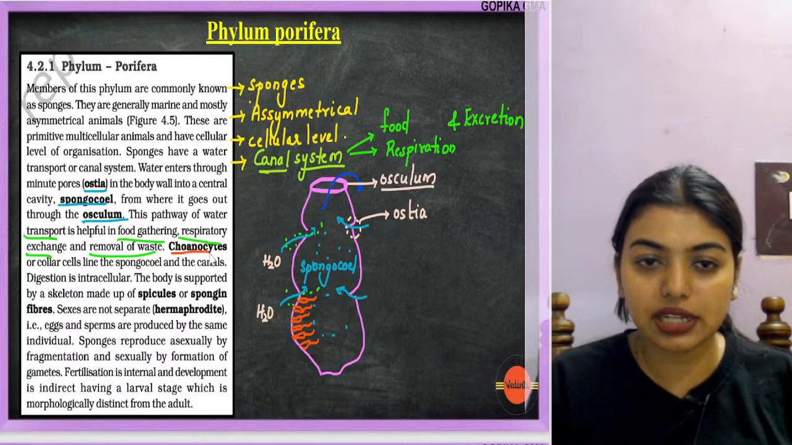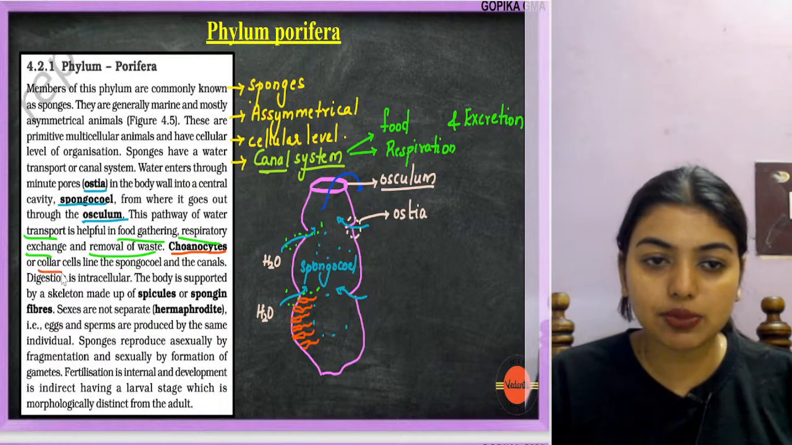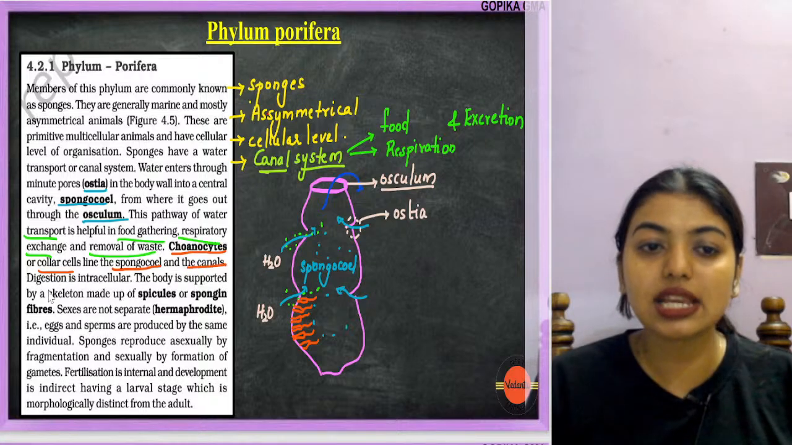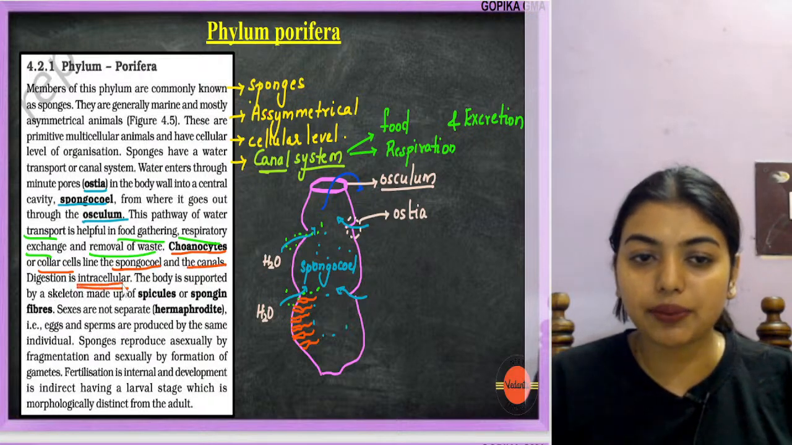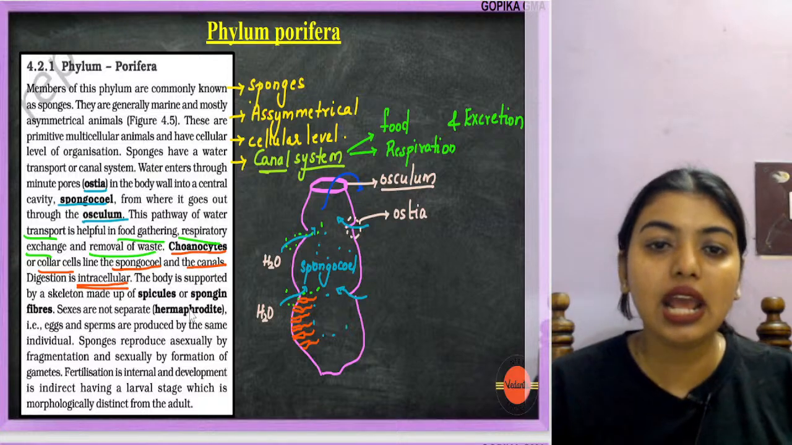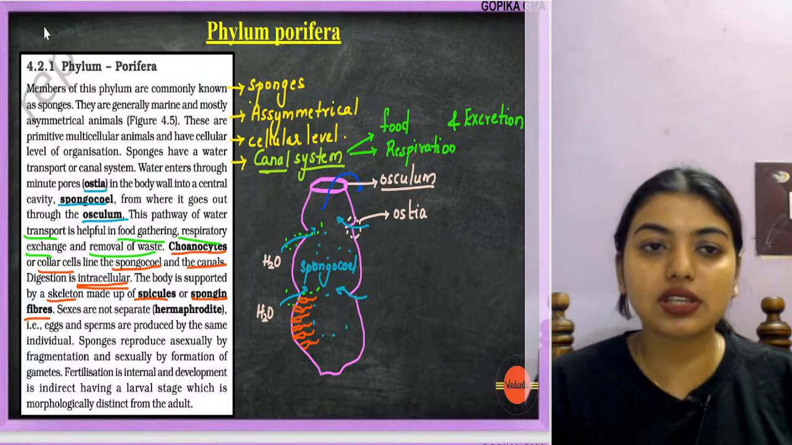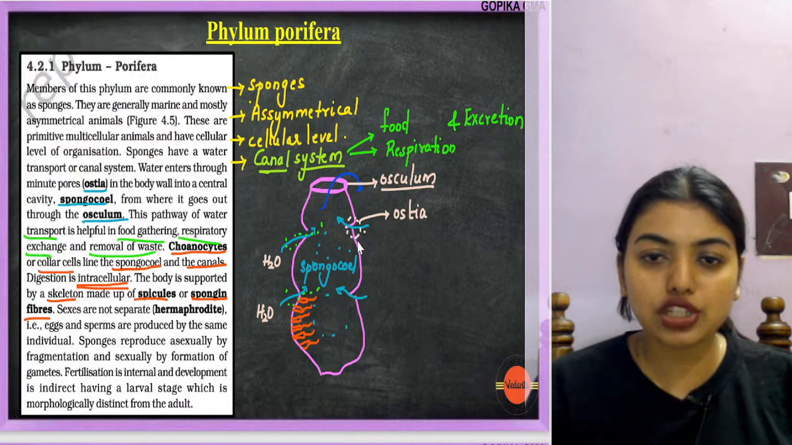This question has come many times in your NEET as well as board. Choanocytes or collar cells line the spongocoel and the canals. Digestion is intracellular. Digestion is happening inside, and the body is supported by a skeleton made up of spicules or spongin fibers. So the skeleton of the sponge is made up of what?